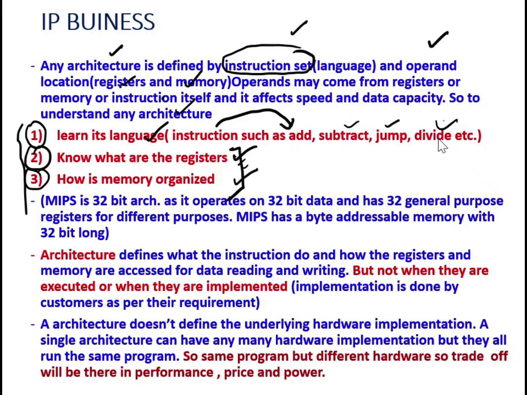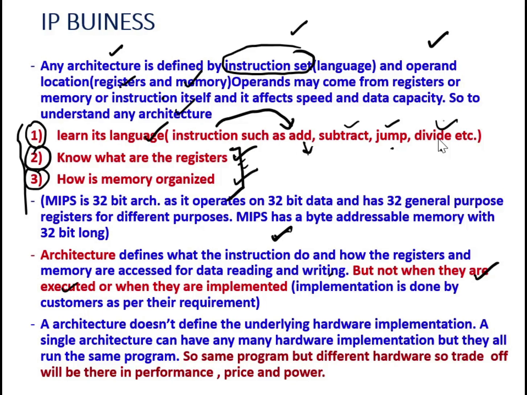See, any architecture defines what the instructions do. Architecture is defined by what the instructions will do and how the registers and memory are accessed for data reading and writing. But the architecture will never tell when the instructions are executed. For example, add means it will do addition, subtract means it will do subtraction, and it will do jump and divide. This is the instruction, right? But it will never tell when this addition, subtraction, or jump will be executed. It will never say.